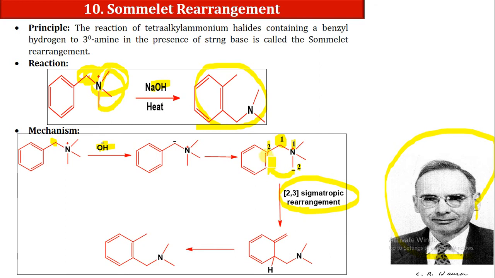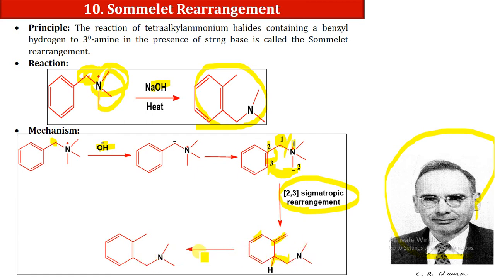Now this negative charge will attack the third-numbered carbon of this molecule. It will disturb the valency over here and make a bond, and this linkage will be broken. So this is our intermediate. Here we have a double bond, this is our double bond and this is our double bond. Now this is our hydrogen, and this CH2 group will migrate over here, and here we have NCH3 CH3 and the CH2 group.